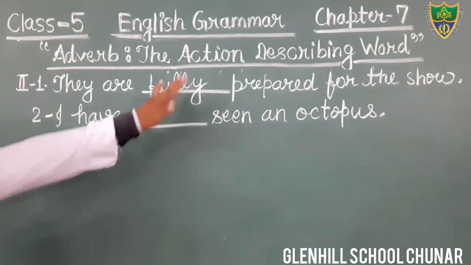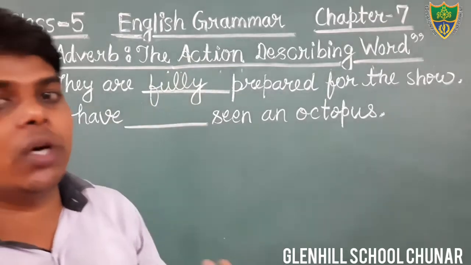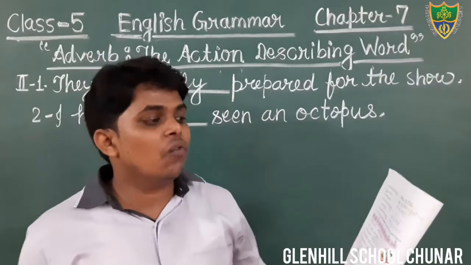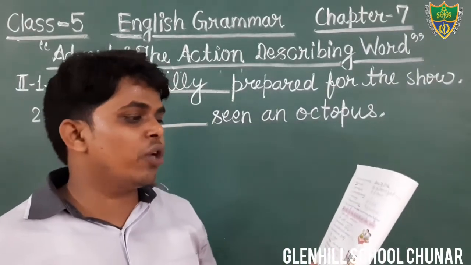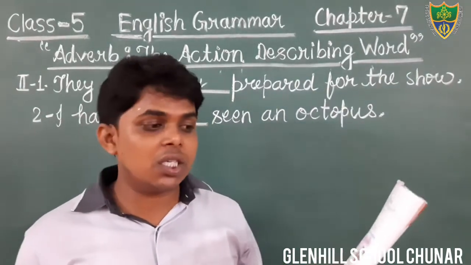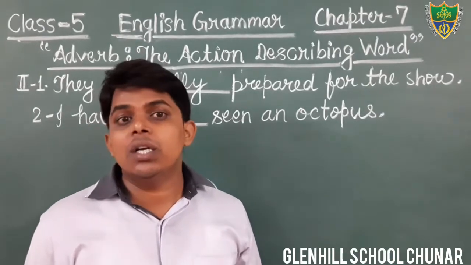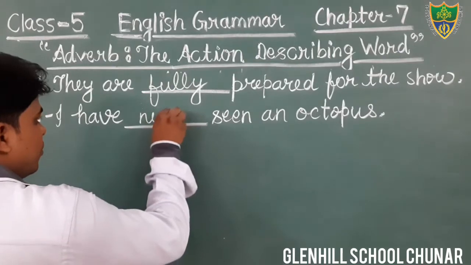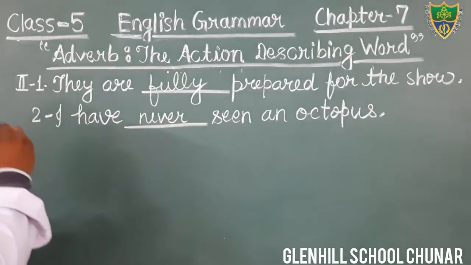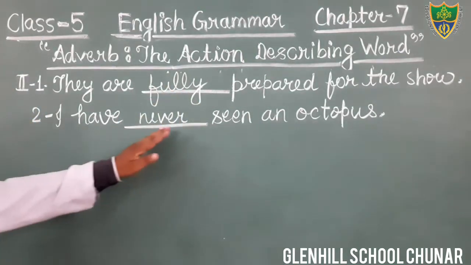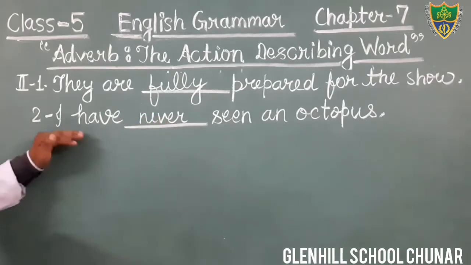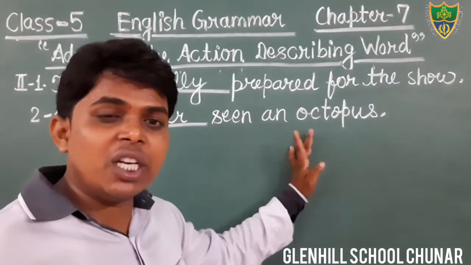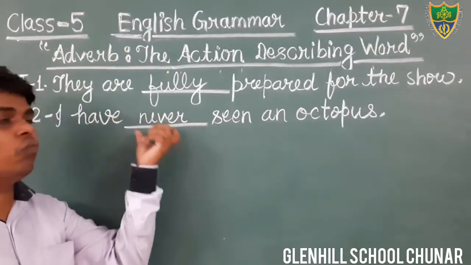You have to fill the most appropriate word from the box. What is given in the box? Neatly, when, fully, bravely, today, slowly, never, hence, rapidly, lately. There could be never. That is the most appropriate adverb. In the second blank you will fill never. I have never seen an octopus. That is the complete sentence.